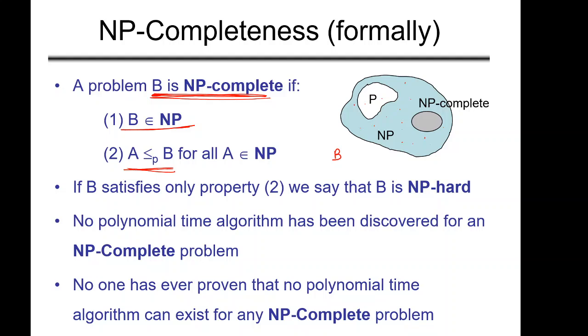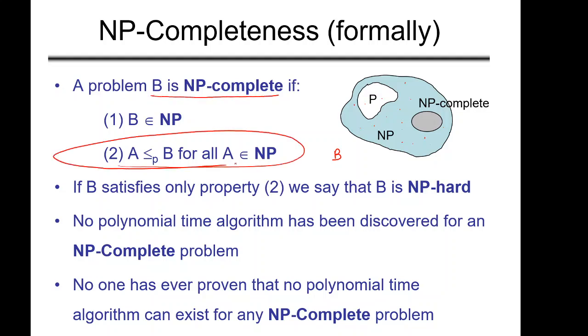If B satisfies both of these, then it is NP complete. If B satisfies only the second, we don't know whether B is NP or not, but we know that all the NP problems can be polynomially reduced to B, then we say B is NP hard.